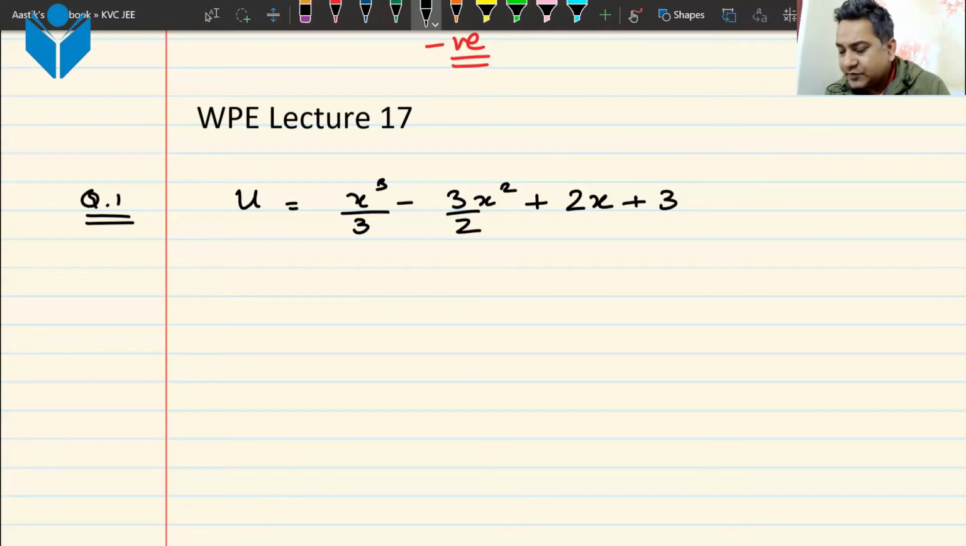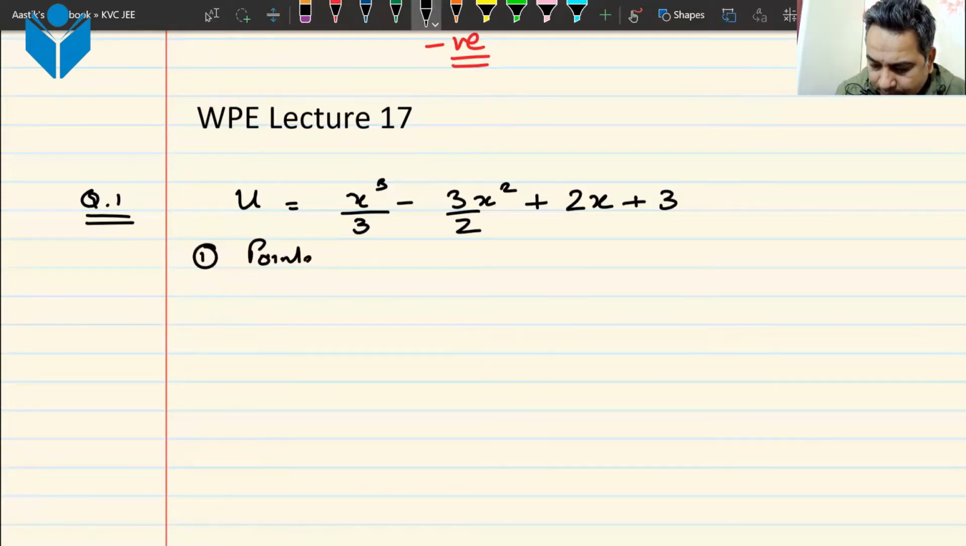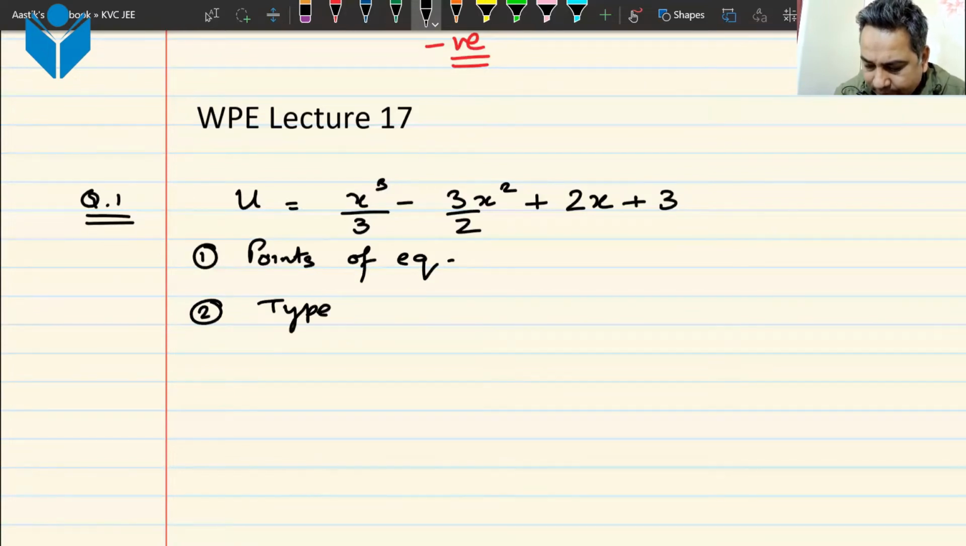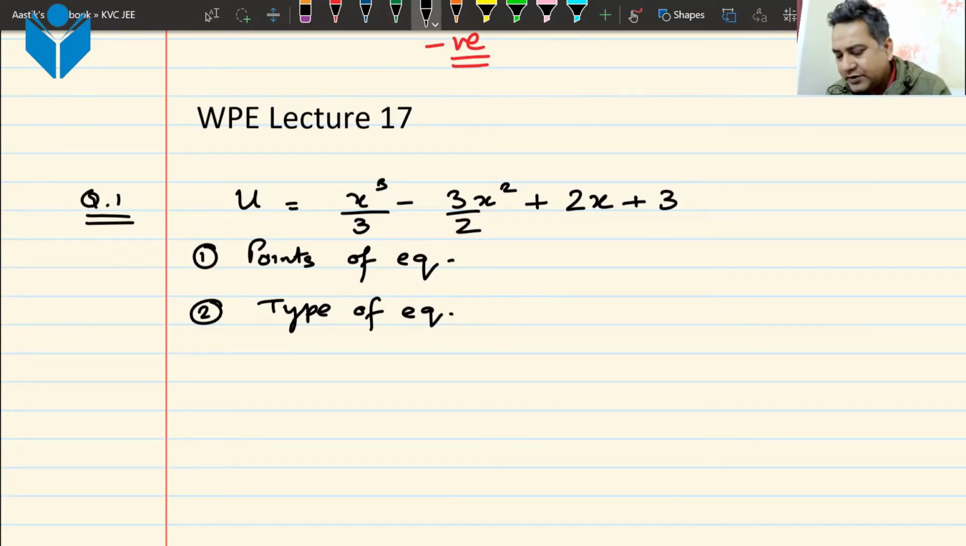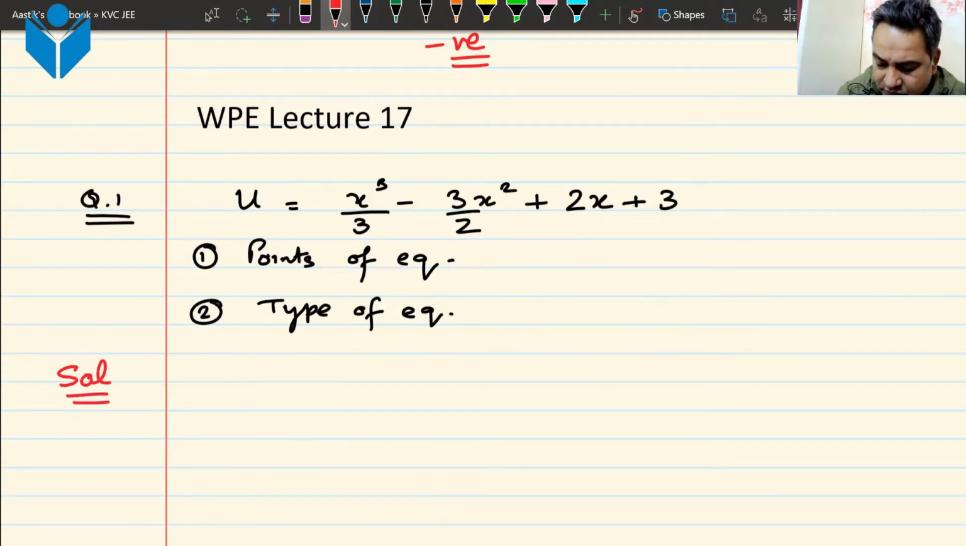Now in this question we are supposed to find out number 1, the points of equilibrium. And number 2, the types of equilibrium. I'll give you a minute to think about this question and solve it. It's an easy question. Let's see how many of you can do this. There is nothing special that you have to do. You just need to do what we have been doing in the previous class. So let us go ahead with this question first.